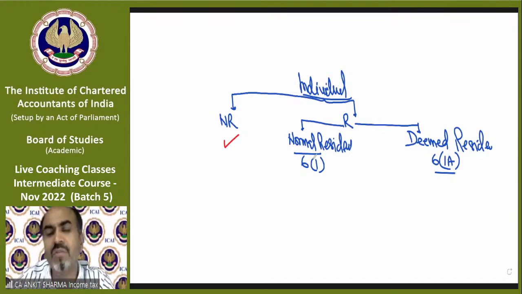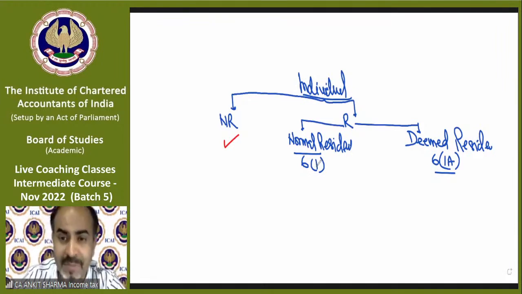So either you fall in section 6(1) or 6(1)(a), then you will be called a resident, either normal or deemed. But if you do not fall in section 6(1) or 6(1)(a), in that case you will be called a non-resident directly. Now, how to find out whether you are a normal resident or a deemed resident? Let's begin.